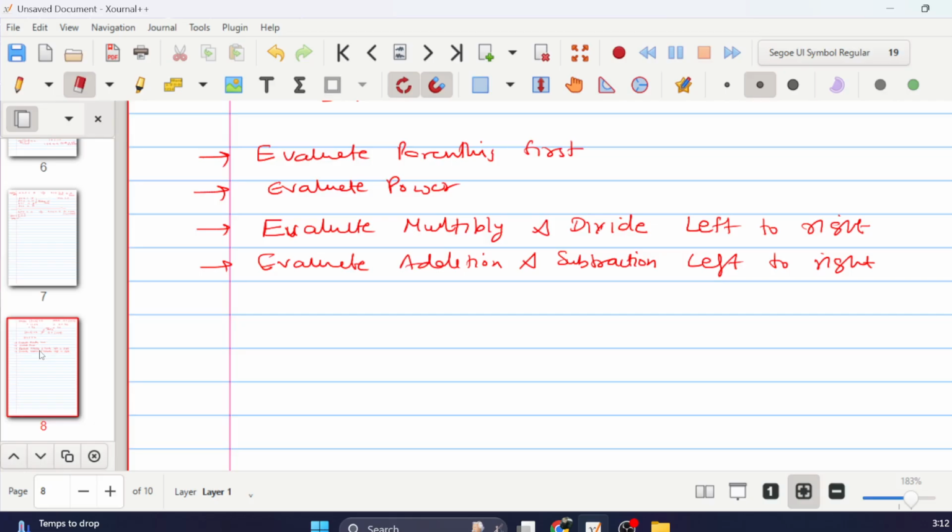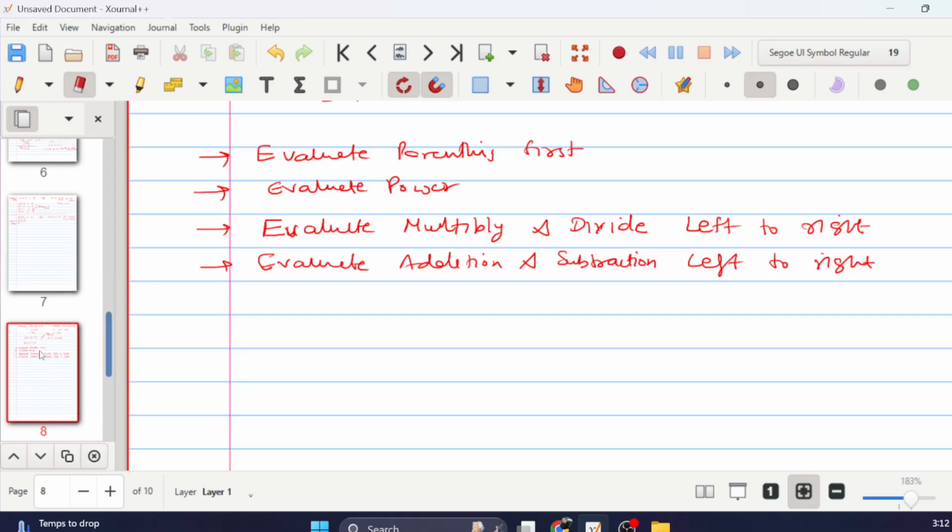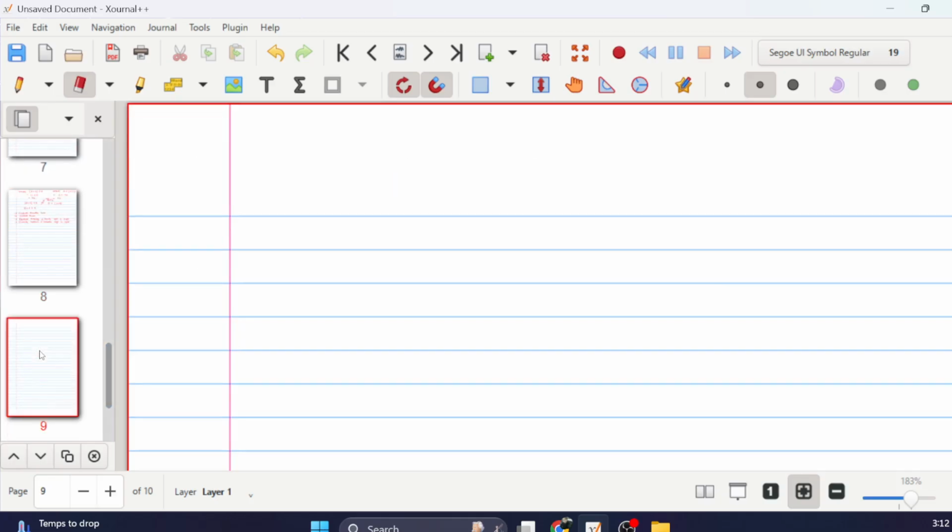So let's go to the last and most important topic now. You understand this now, right? The grouping matters when you have addition and subtraction and other things together. That's why we need the rule.